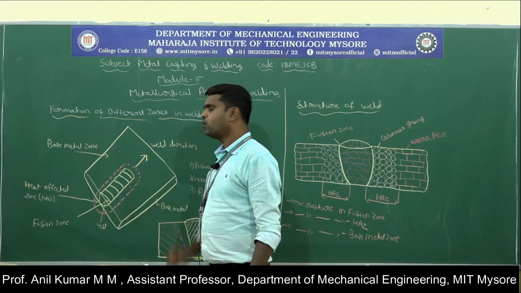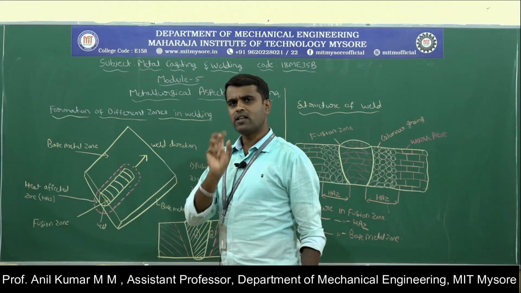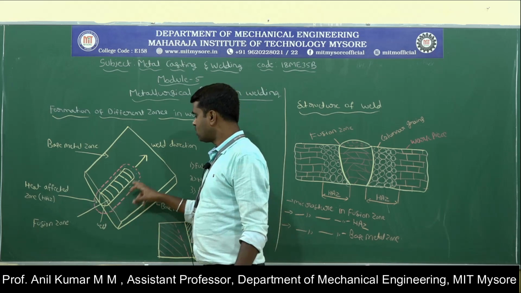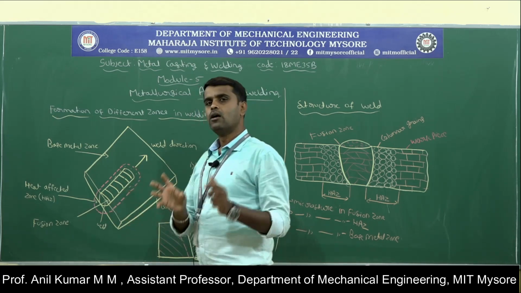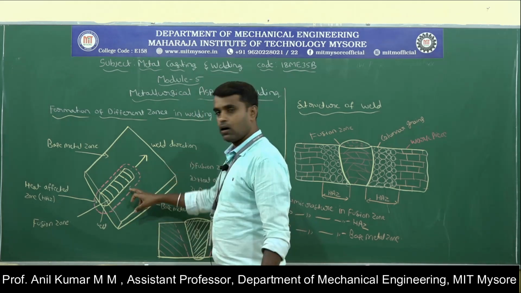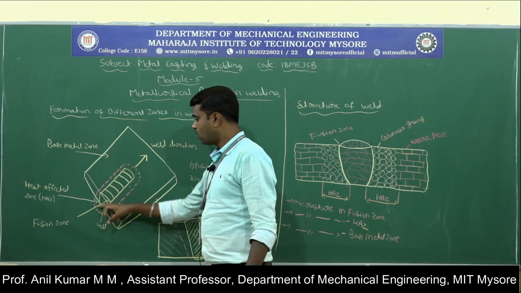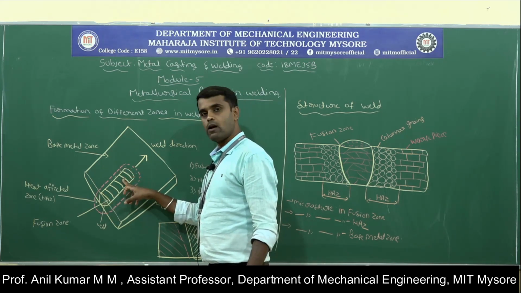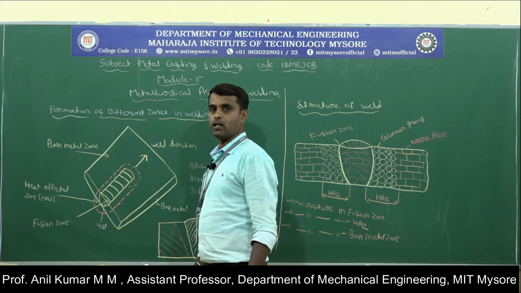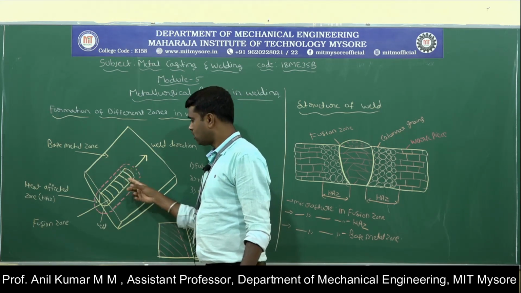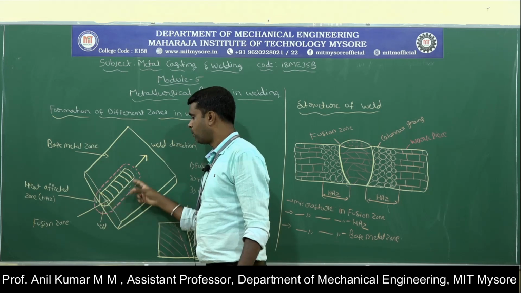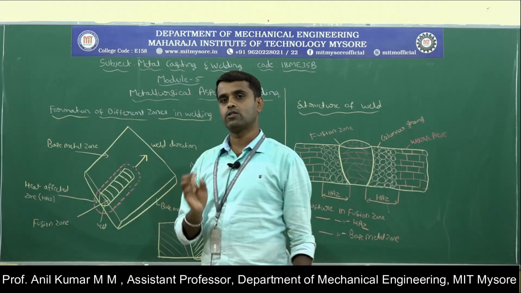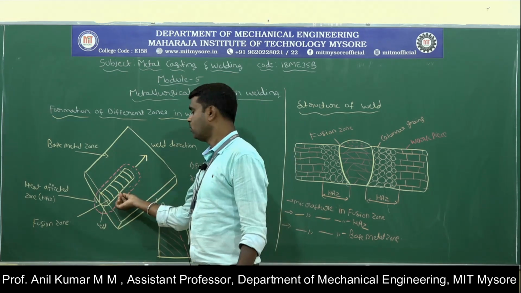Okay, in this zone, the porous grain structure will be formed, and this porous grain structure makes the base metal weaker. The material in the base heat affected zone will be weaker compared to the weld bead as well as the base metal zone. Compared to these two, this area the material will become weaker because this area is subjected to heating.